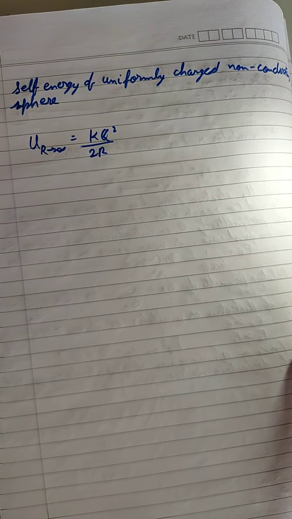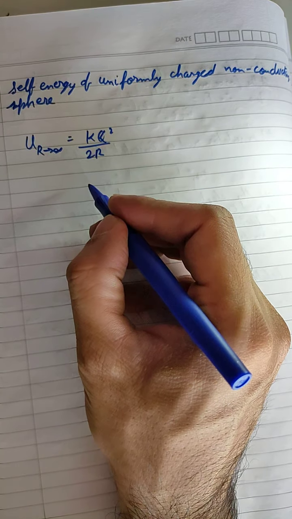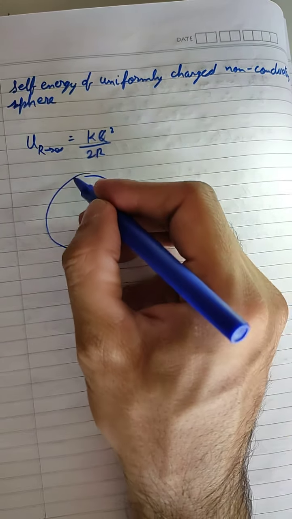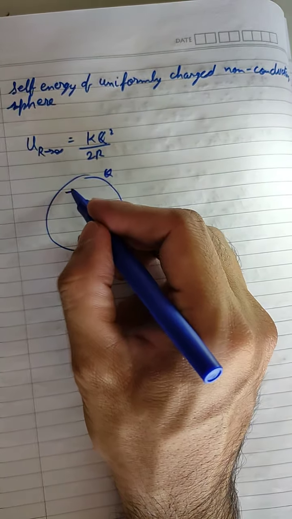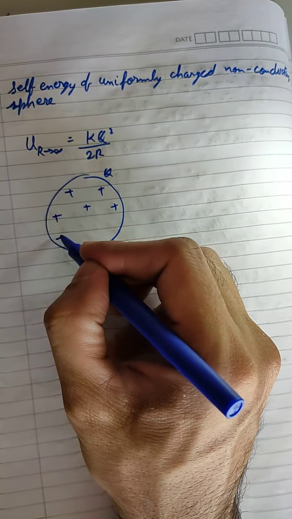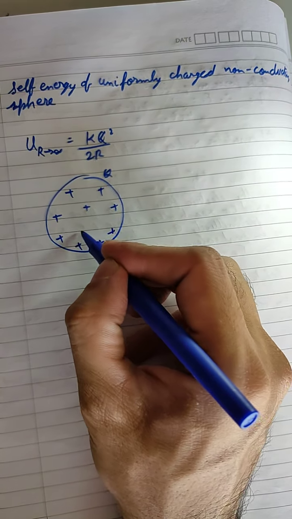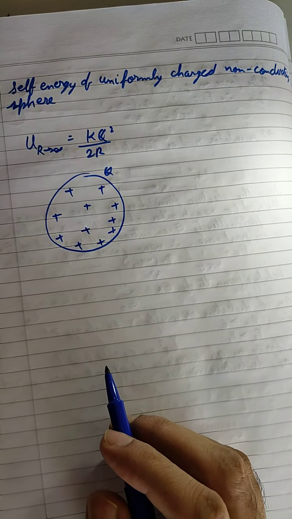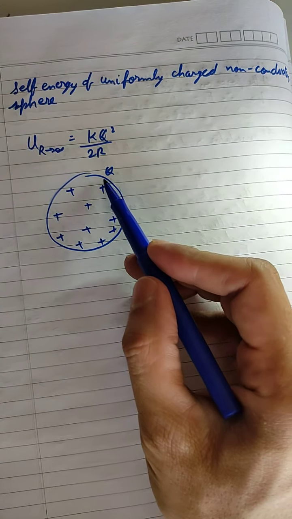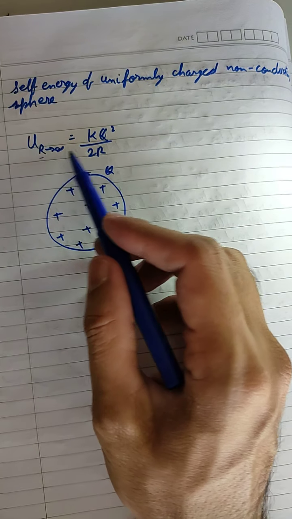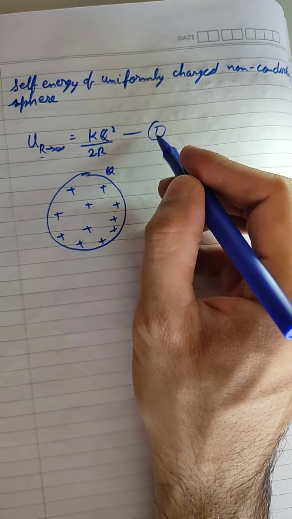We already saw how this came. Now let us say that we have a sphere of non-conducting nature and it is given a charge q. Since it is non-conducting, that charge will not be only on the surface, it will be inside the body also. So because of the charge on the surface, this will be the energy. This we have already established. Let us say this is equation 1.